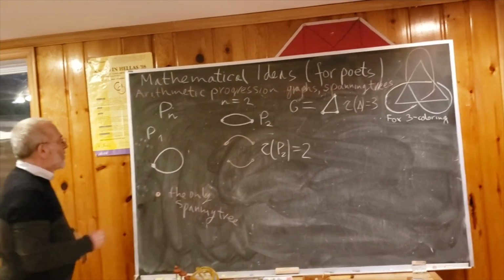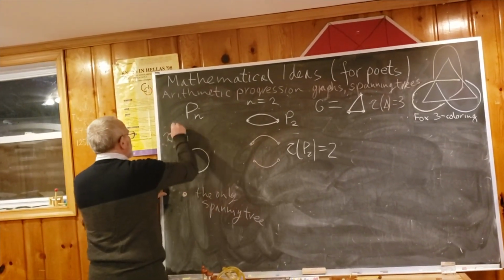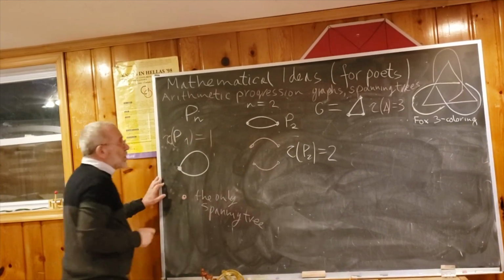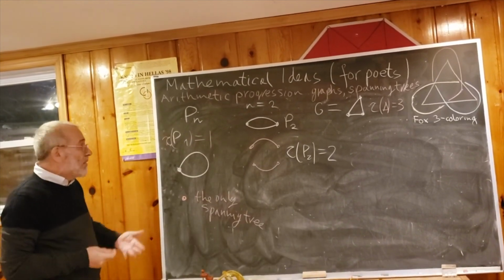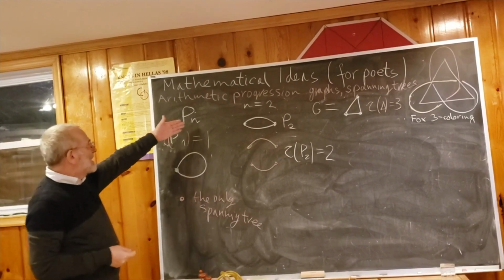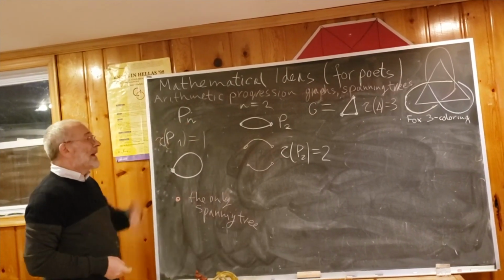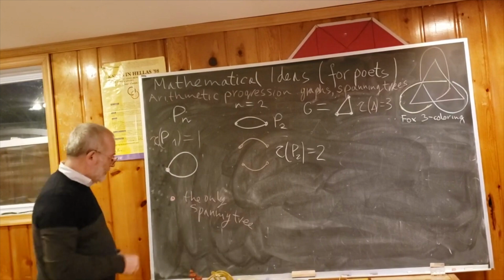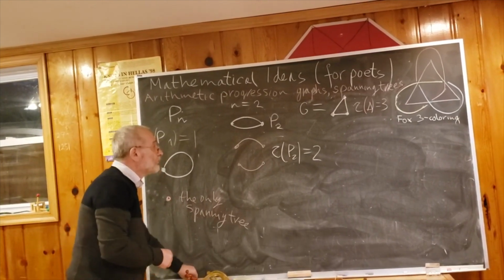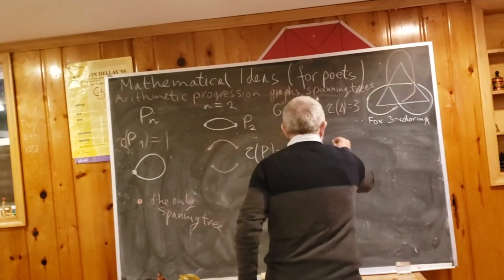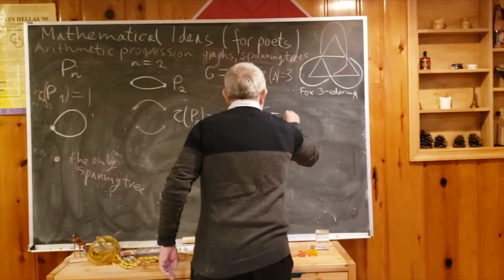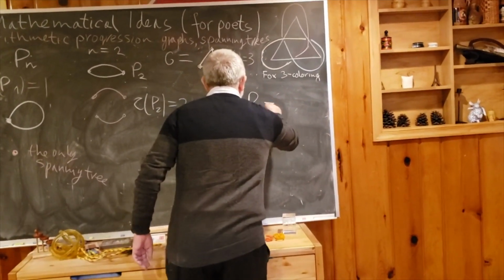So now tau of P1 is equal to 1. So we see a pattern, and it's almost obvious, that the number of spanning trees of Pn is n. But let's check this for the square, and let's draw it. G is equal to P4, meaning this is a square.